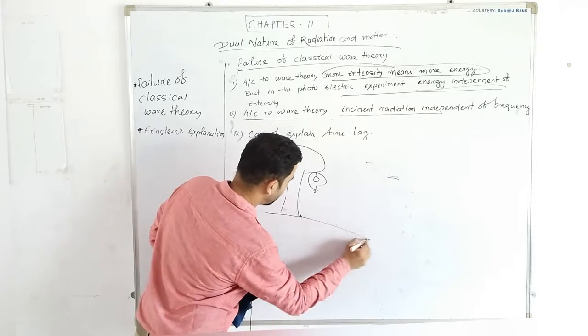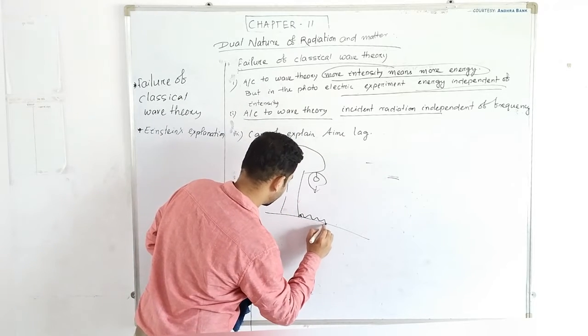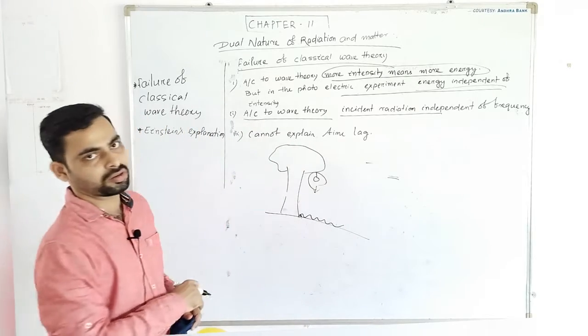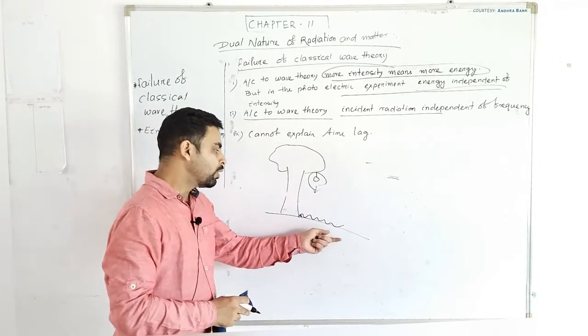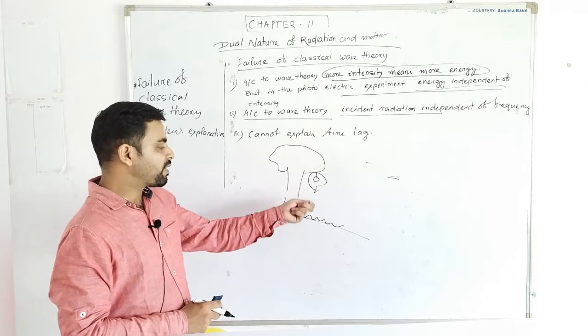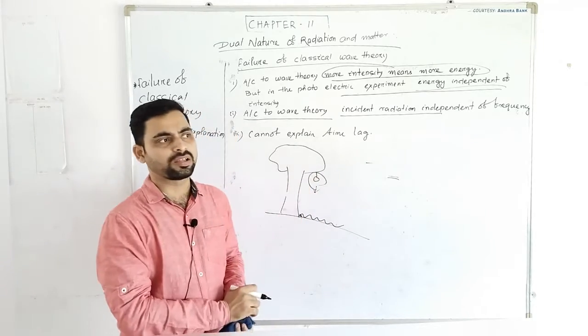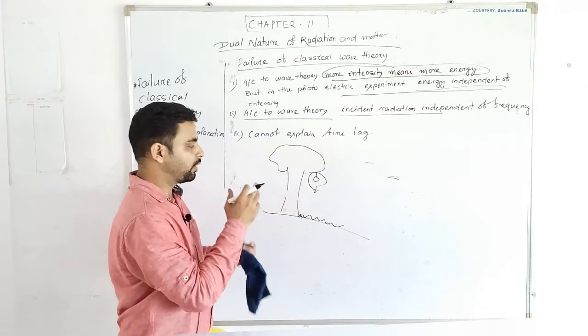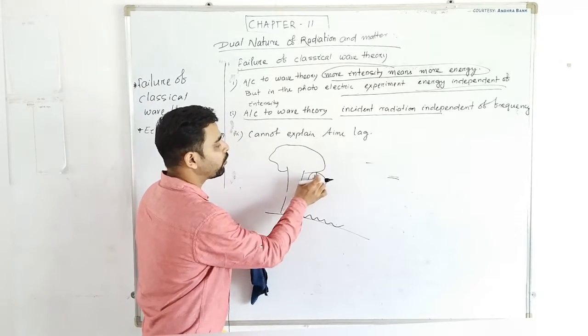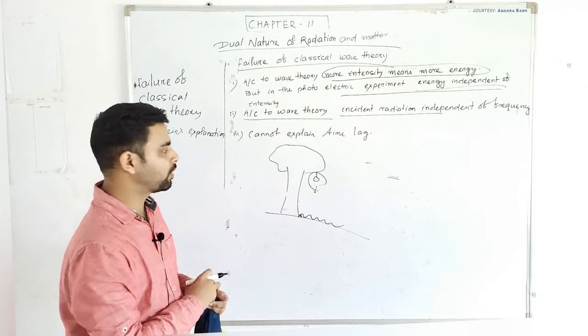Suppose there are lots of small waves striking this tree, say 100 small waves. There is a possibility that this fruit may not detach, because these small waves have no sufficient energy to detach the fruit from the branch.